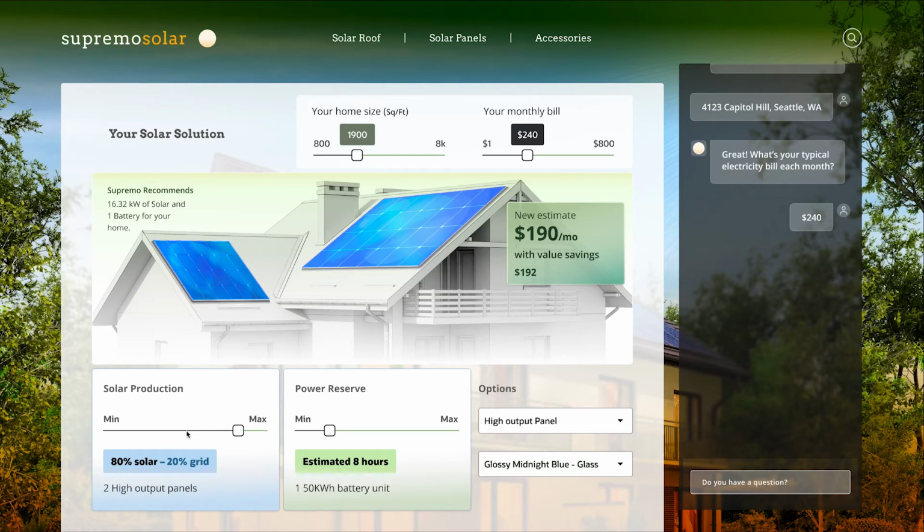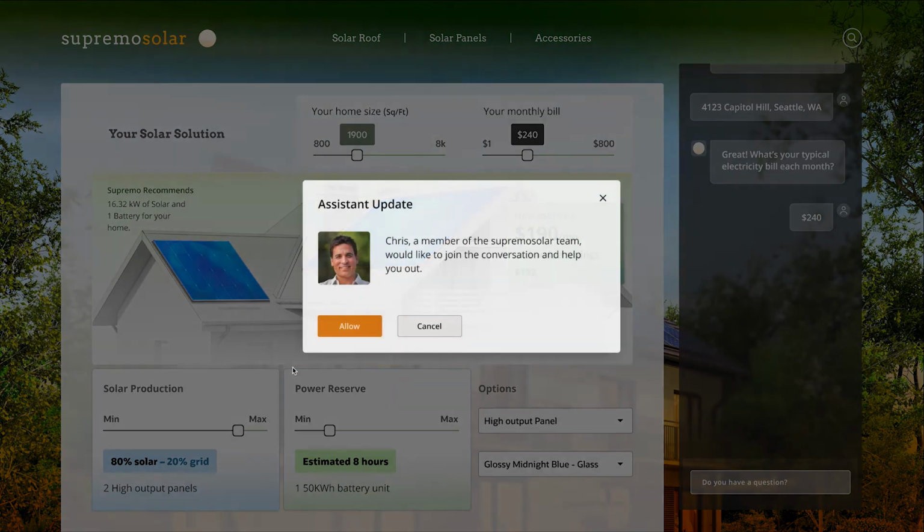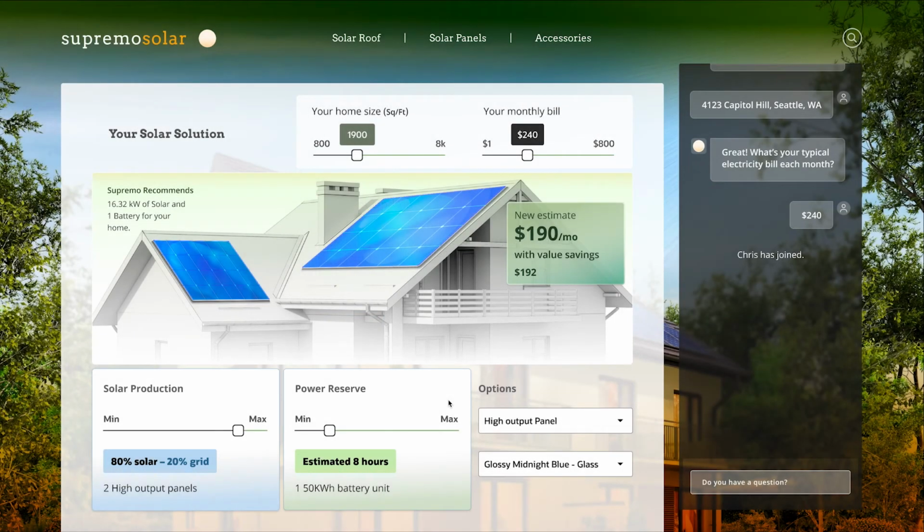Now, the behavior that Jane doesn't exhibit is often just as important as the behavior that she does. In this case, she may be concerned about the look of these on her roof or the weight of them. Again, Infinity can react to this behavior and bring in a member of the sales team to potentially help. So here we're going to bring Chris, who's a new member of the Supremo Solar sales team, to support Jane.